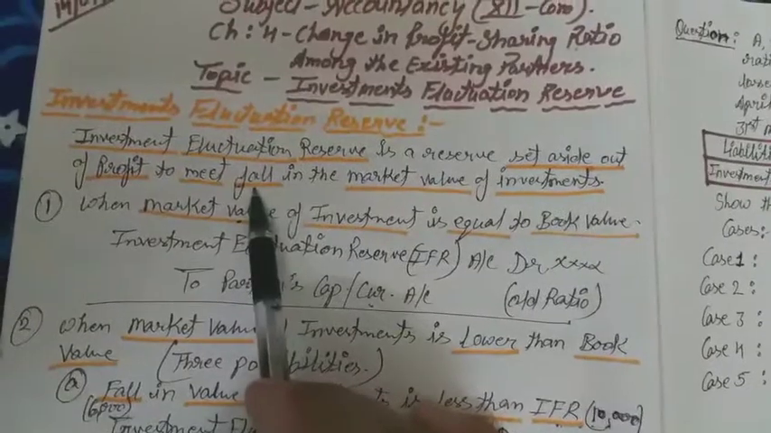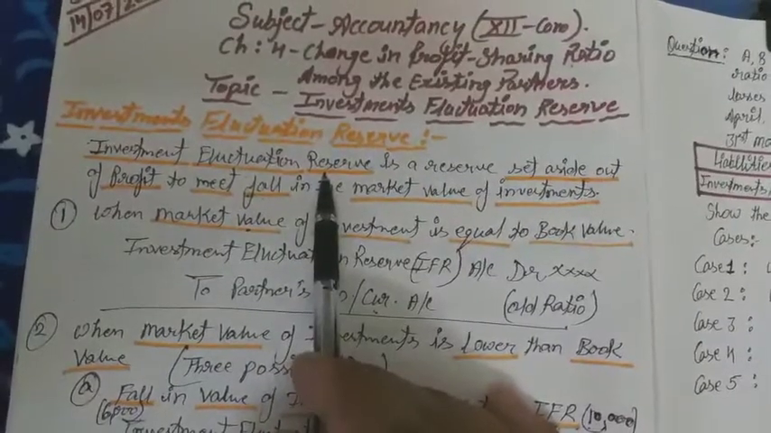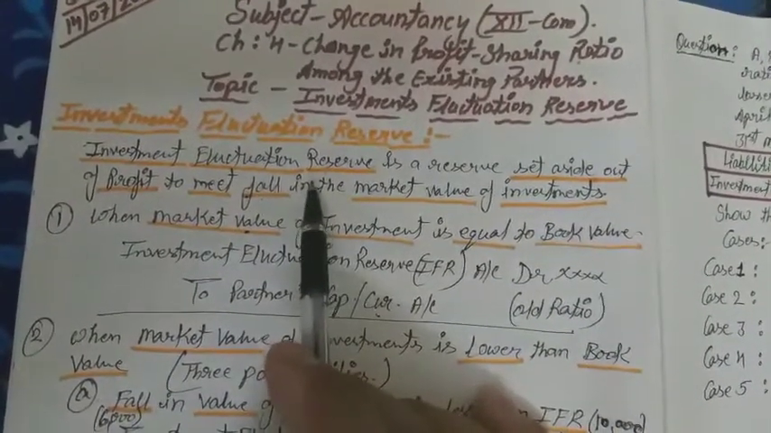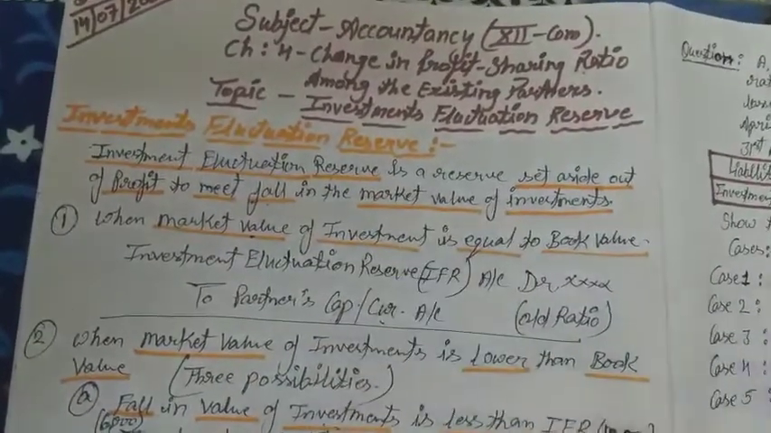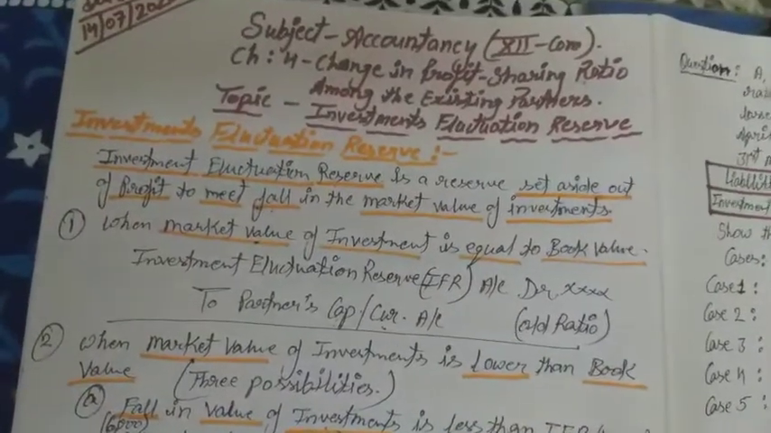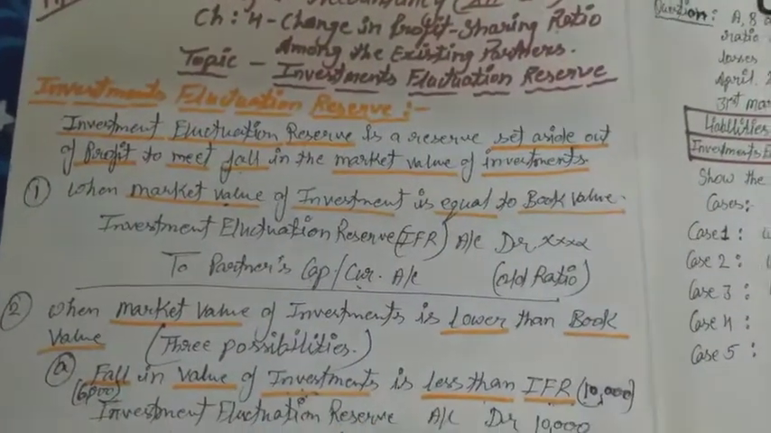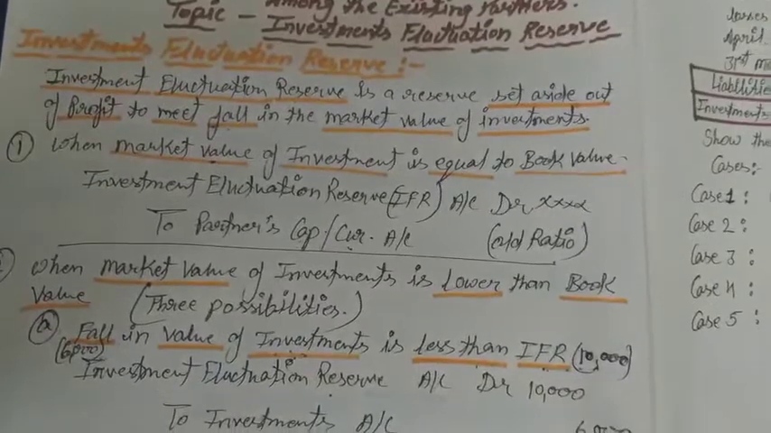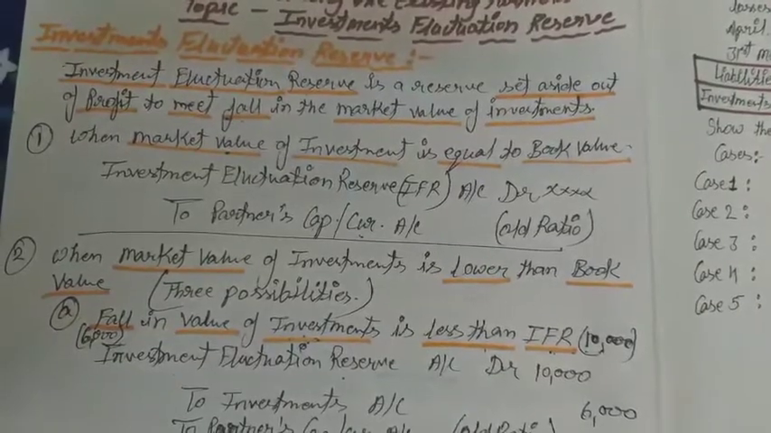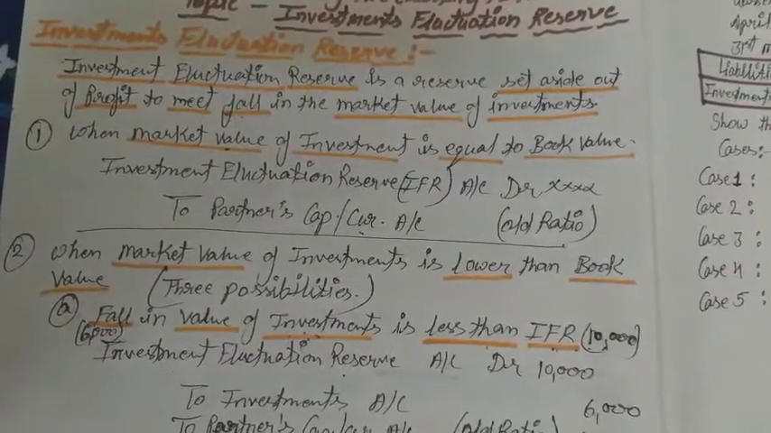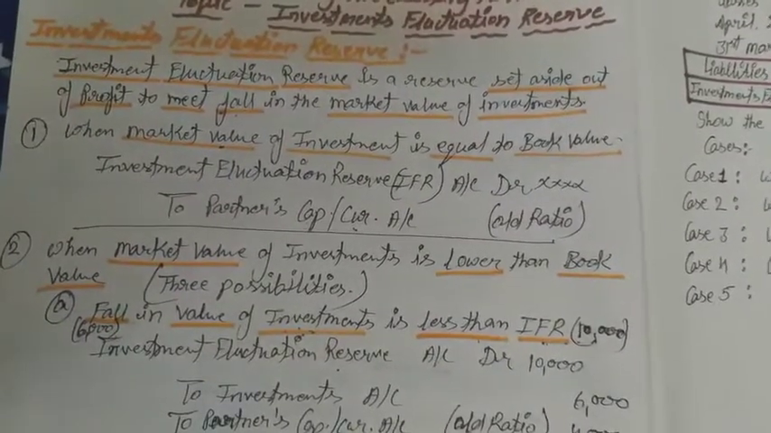On this point I want to focus more. Why is it so? Because the IFR is treated, or the transaction is related, only to the fall in the market value of investment. If the value is increased, then the investment will be debited, and this is a revenue nature of income of this business, a nominal account, so that will be adjusted with the revaluation account.